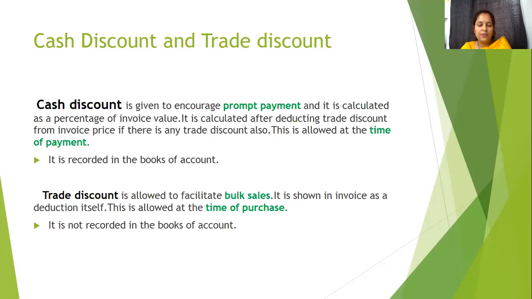So in the books of account, I will not mention that I have received this 20,000 trade discount. I will only record the price I actually paid. Price offered to me was 1 lakh, but after discount, since I made a bulk purchase, I paid only 80,000. So what entry will I be making?